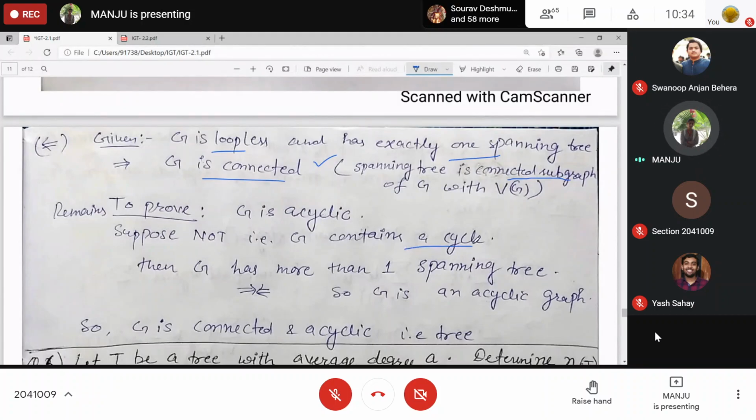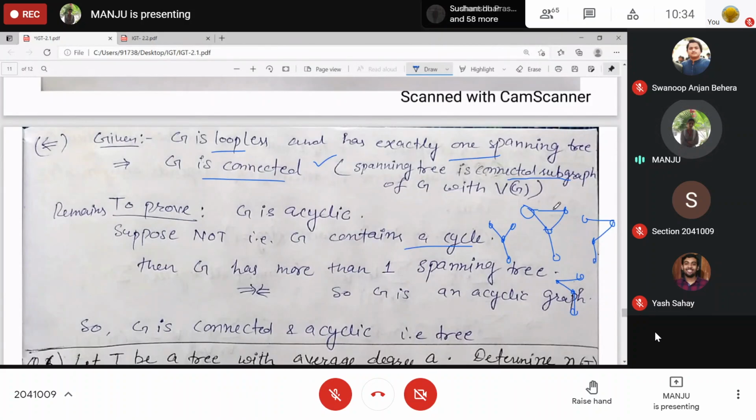Then what will happen? There will exist more than one spanning tree. For example, how many spanning trees exist for this one? Many, na? This one is also a spanning tree. This one is also a spanning tree, right?